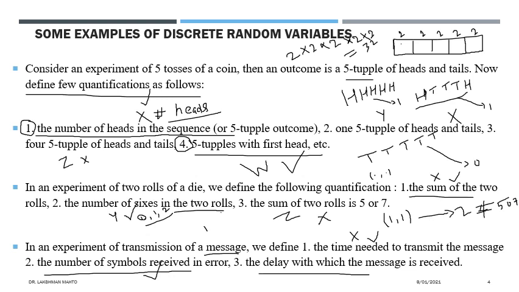Definitely delay will happen. If there is no delay, it takes the value zero, meaning zero delay. But definitely delay will occur while sending a message. That's why internet disconnectivity happens, and in an ongoing call you are unable to talk or listen to a few sentences or words. Why? Because of the delay in the message that the sender is sending to you. So all these are random variables in this communication system.